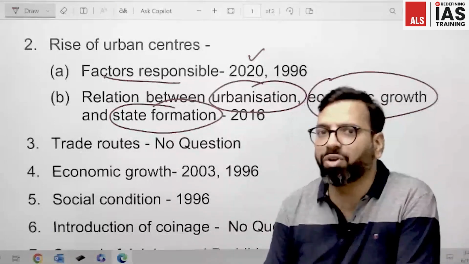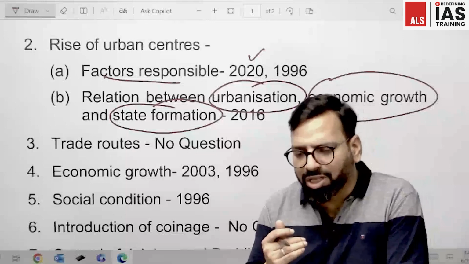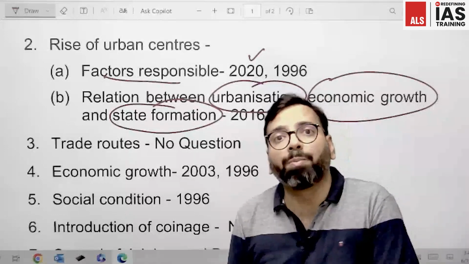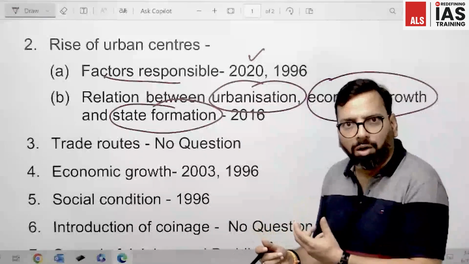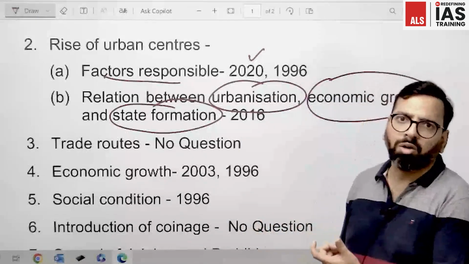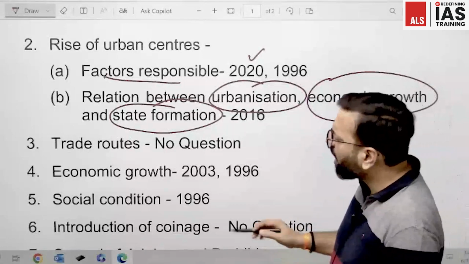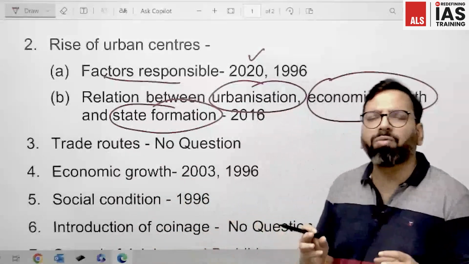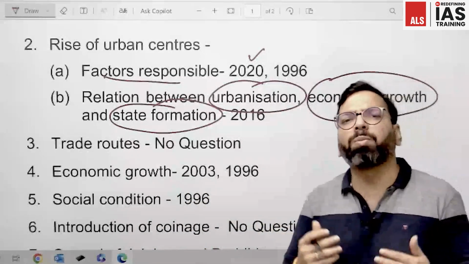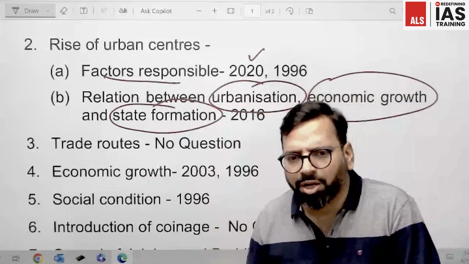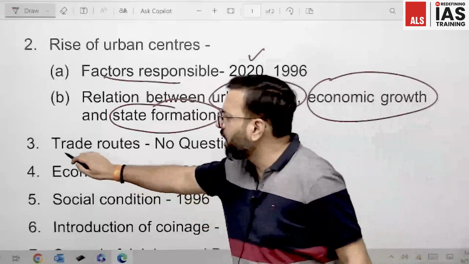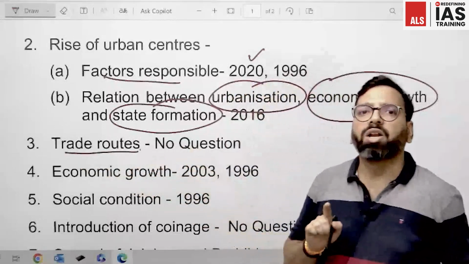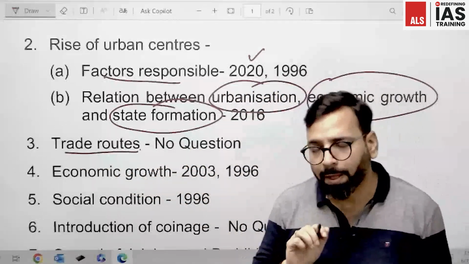This is the period where we saw the beginning of the Uttarapath, the trade network in North India. Therefore that becomes a prominent topic of discussion. But we won't dig too deep into this, because UPSC has not asked a single question yet from this trade route topic.